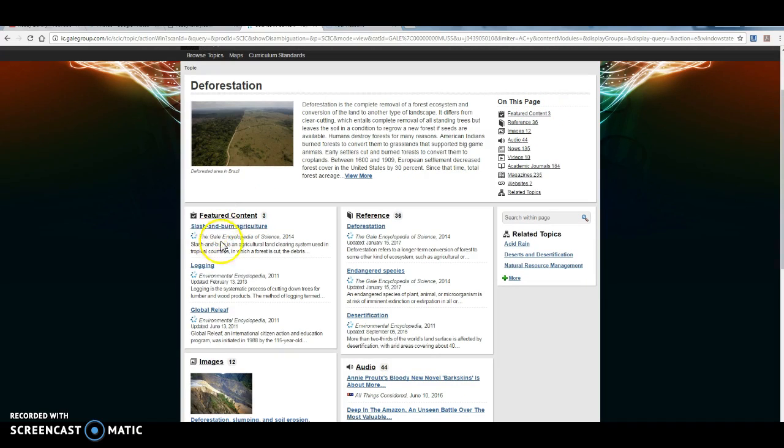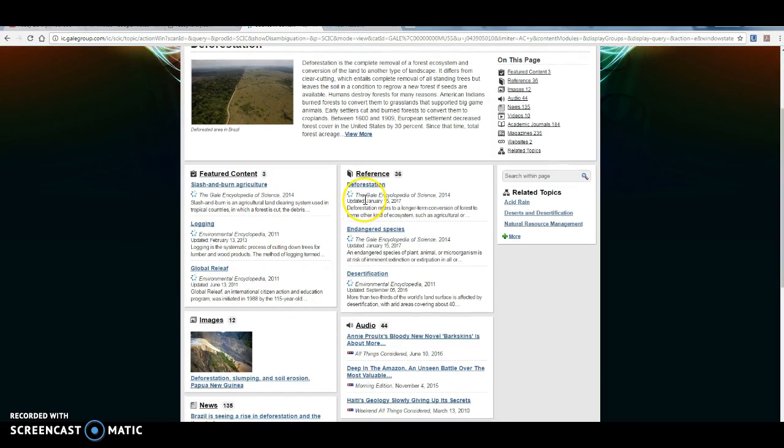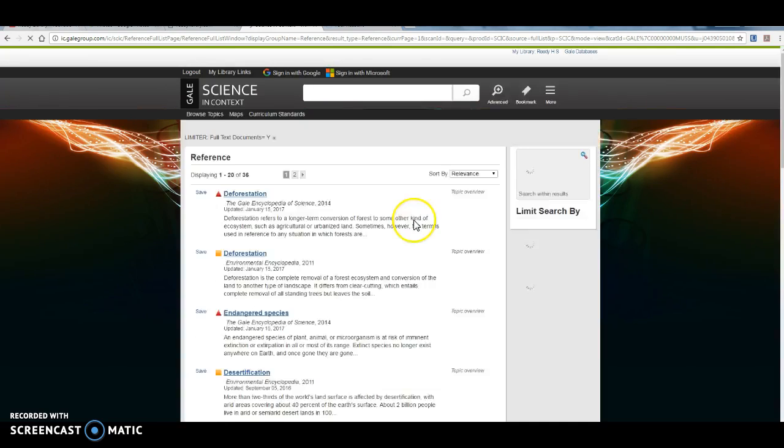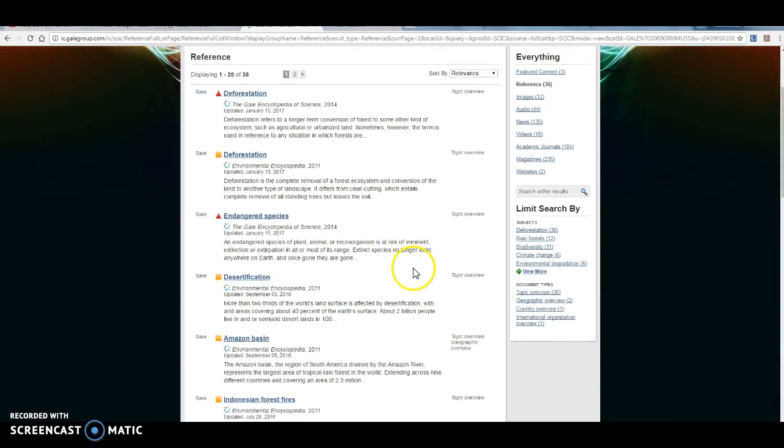You'll notice that this featured content right here, these are topics that are going to be really helpful as far as resources about your topic. And then you'll notice over here we have reference, images, news, academic journals, magazines, etc. So if I wanted to look at my reference choices, I can click here.